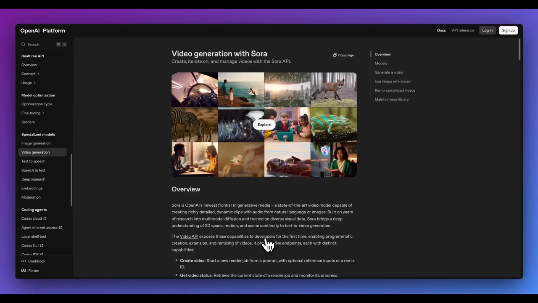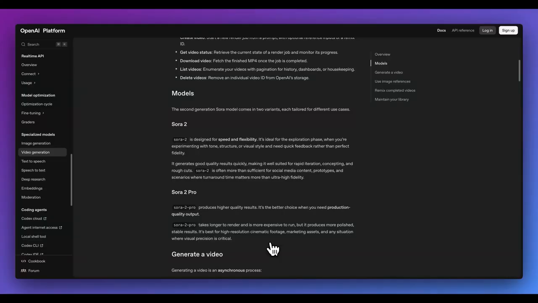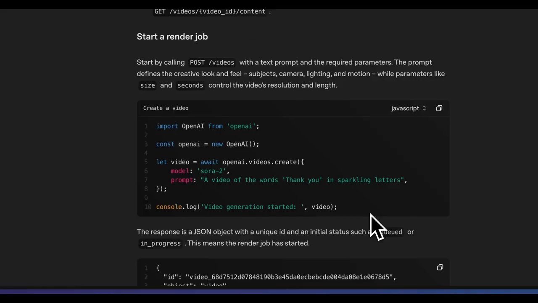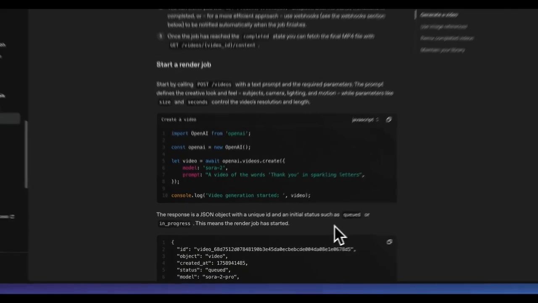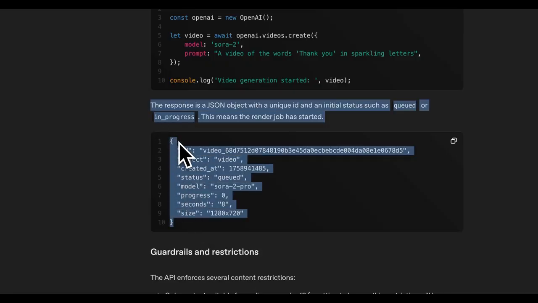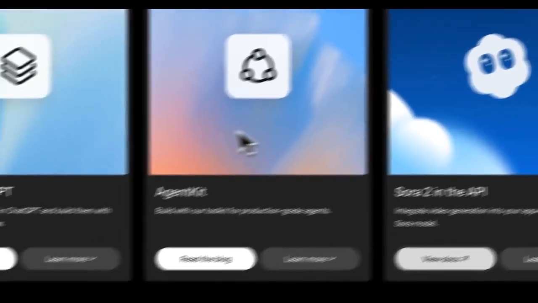well. Next up, you can generate videos from Sora 2 from the API. So this is going to unlock a ton of different applications where you can customize these different models as well as their prompt, depending on your use case. So there is Sora 2 as well as Sora 2 Pro. It is as simple as selecting the model as well as passing in the prompt. And then once you submit the request, you'll be able to pull for the status of the generation. Now, obviously, this does take a little bit of time to generate the video, so just be mindful of that.